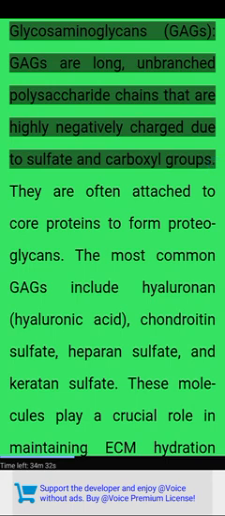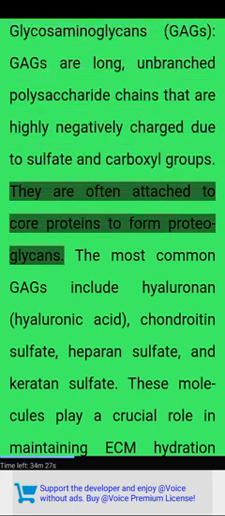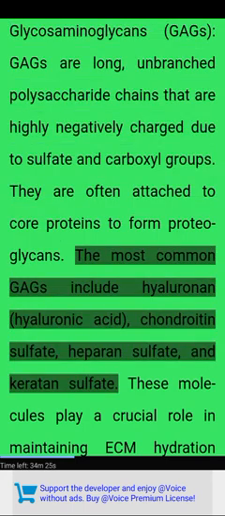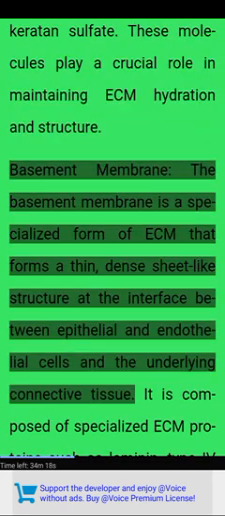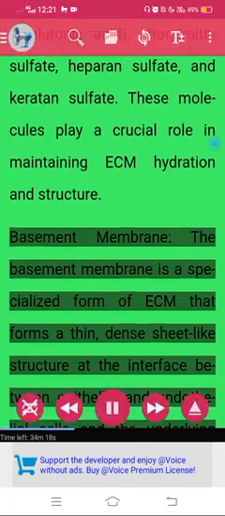Glycosaminoglycans (GAGs) are long, unbranched polysaccharide chains that are highly negatively charged due to sulfate and carboxyl groups. They are often attached to core proteins to form proteoglycans. The most common GAGs include hyaluronan, hyaluronic acid, chondroitin sulfate, heparan sulfate, and keratan sulfate. These molecules play a crucial role in maintaining ECM hydration and structure. Basement membrane. The basement membrane is a specialized form of ECM that forms a thin, dense sheet.